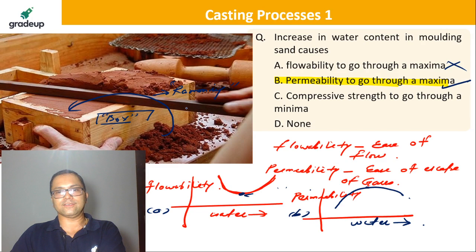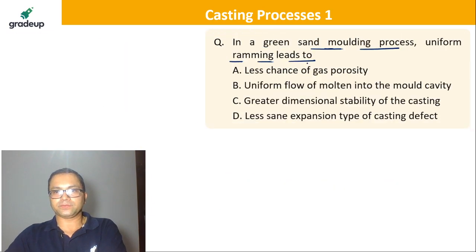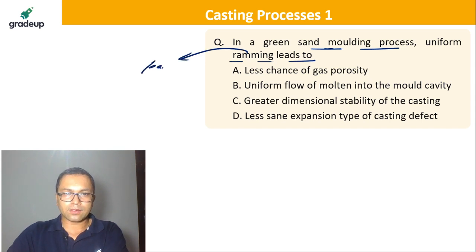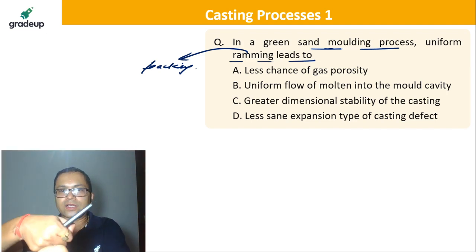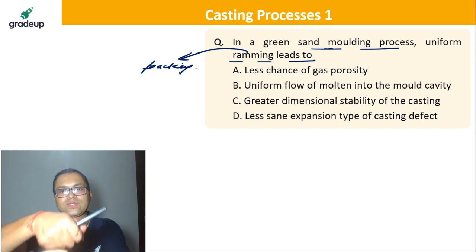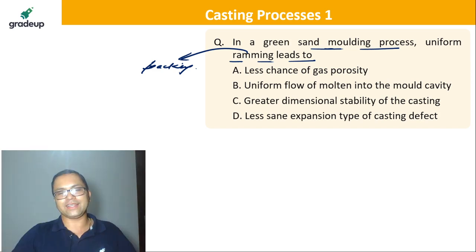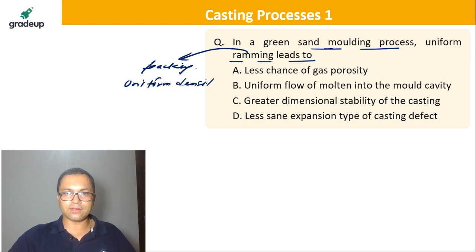So what it says is uniform ramming. Uniform ramming means packing. Uniform packing. Are you getting that? If you uniformly pack it, everywhere there's an equal density, right? So what happens? That's what it's asking for. Uniform ramming means uniform density.